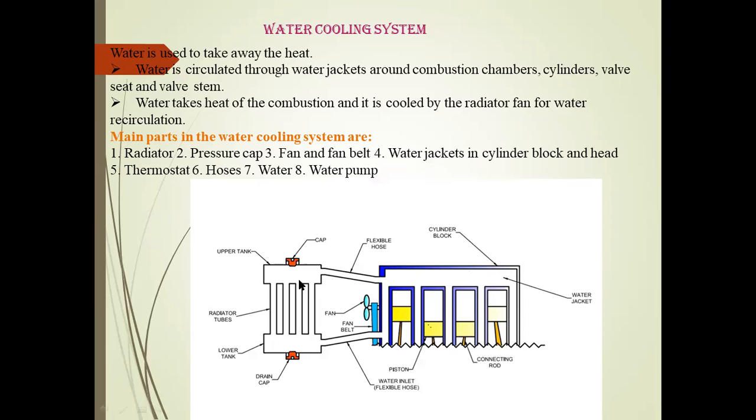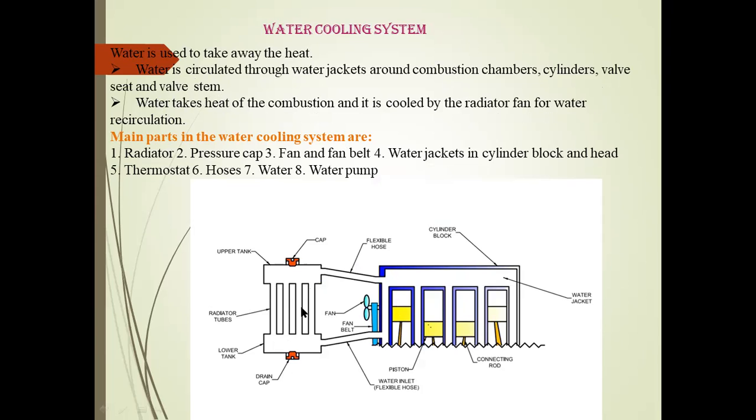So separate temperature sensors are present on the radiator and the engine body. Here the cooling system is a thermosiphon cooling system used in a multi-cylinder engine. The water is circulated through the water jackets and around the combustion chamber, cylinder walls, valve seat and valve stem. The water takes the heat of combustion and is cooled by the radiator fan during recirculation. The water goes to the radiator, with the help of the fan and the fins it is cooled; the radiator is also a heat exchanger.